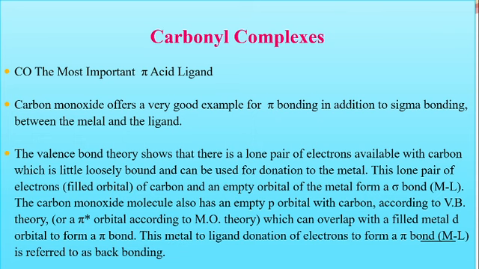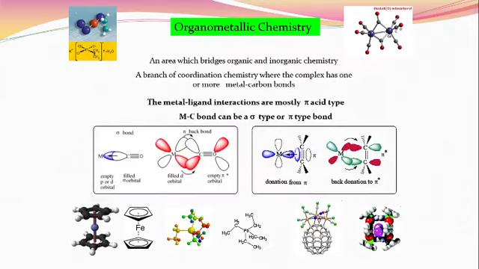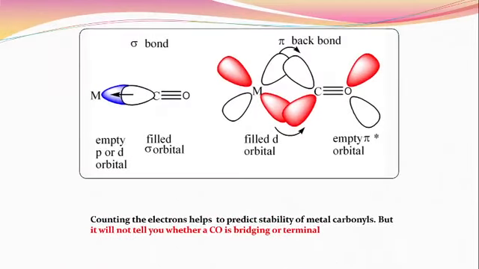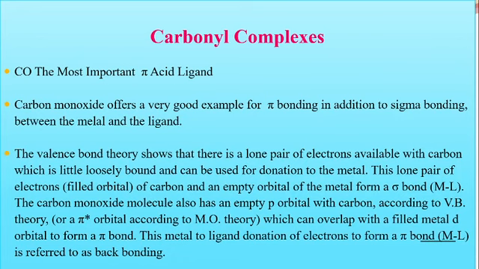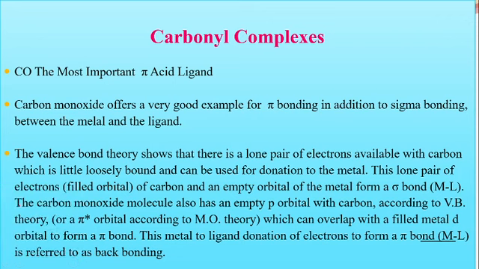In that case, the metal forms a bond with the carbonyl. Okay, here this carbonyl is what? Ligand. This carbonyl is the most important ligand. Okay, this is the pi acid ligand.